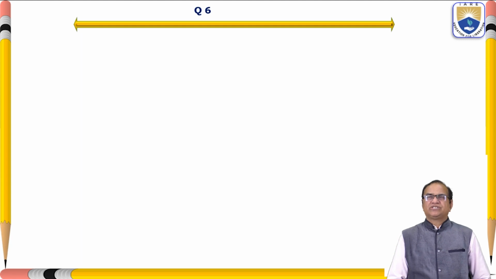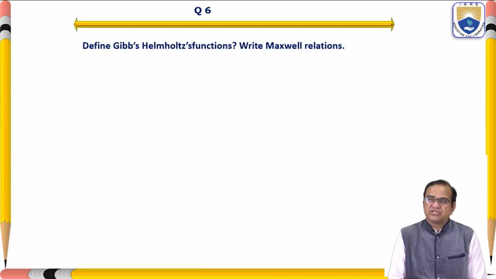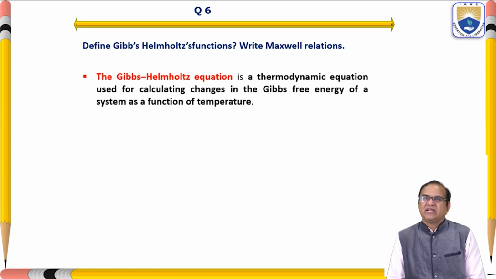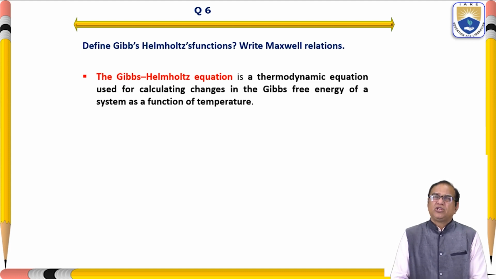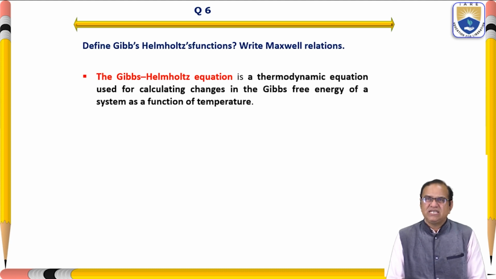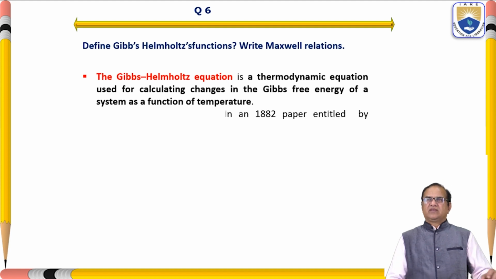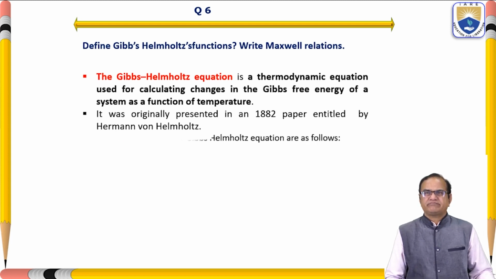This is now question number 6. Define Gibbs-Helmholtz function, write Maxwell relations. So here we will see that the Gibbs-Helmholtz equation is a thermodynamic equation used for calculating changes in the Gibbs free energy of a system as a function of temperature. It was originally presented in a 1882 paper by Hermann von Helmholtz.